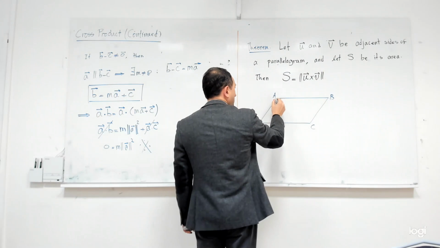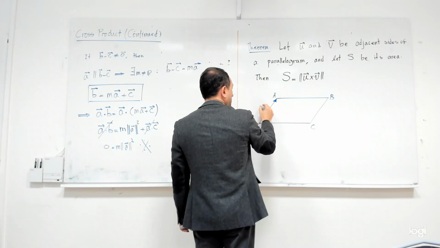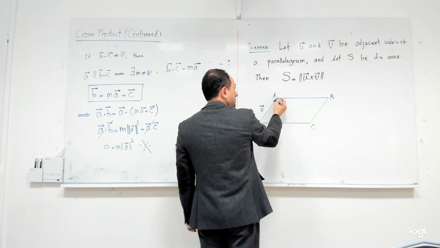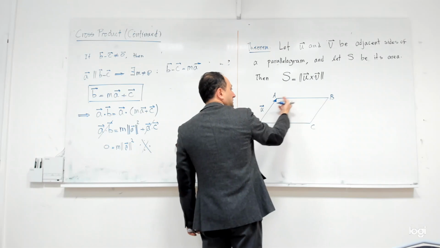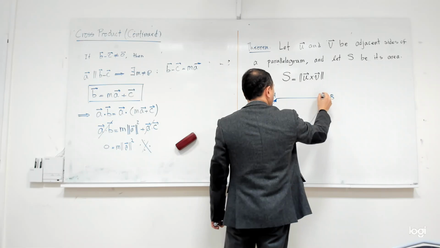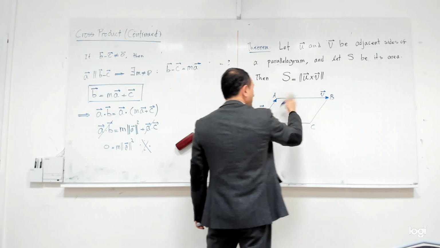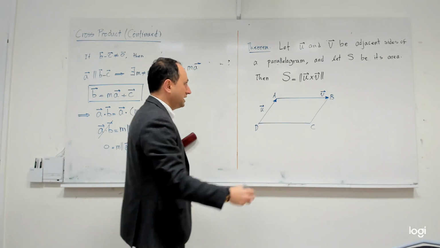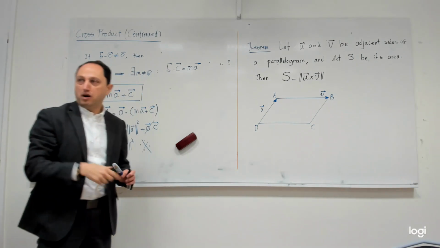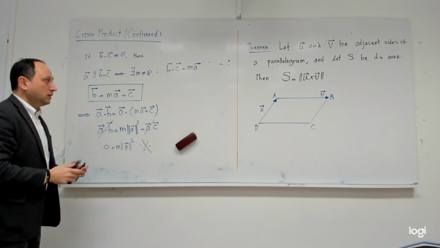For example, you can take this one to be U. You can take the other one to be V, and it doesn't matter if you put the tip of the arrow here or there. You will see that the directions are irrelevant here, because at the end I'm taking the magnitude, so the direction just makes a minus sign difference. Okay, and that is clear.